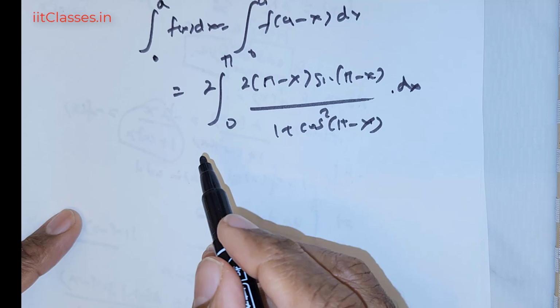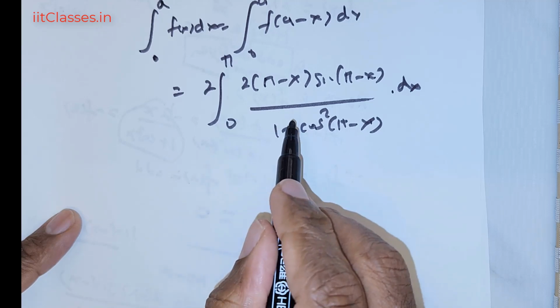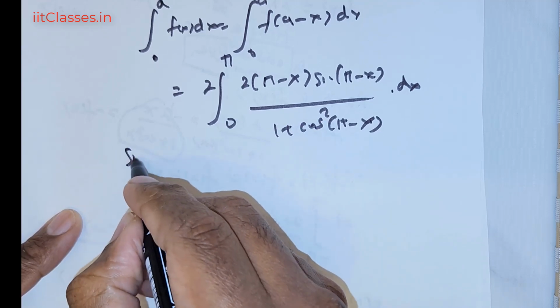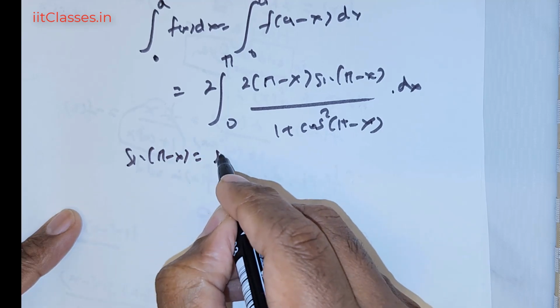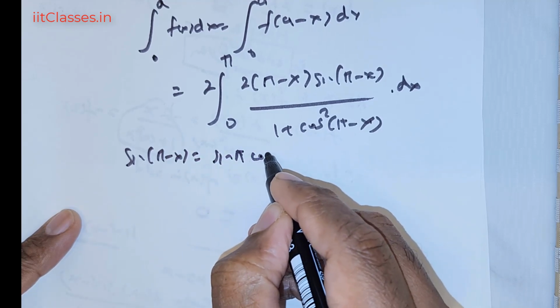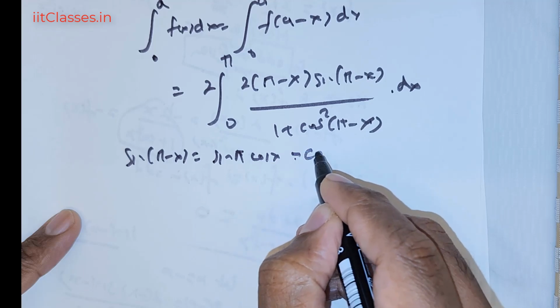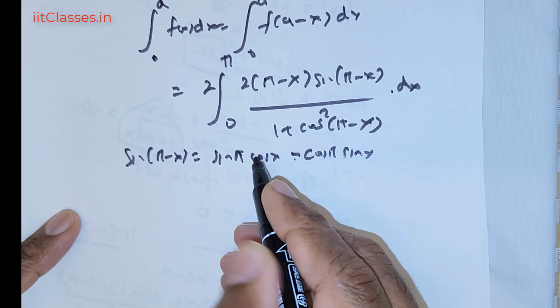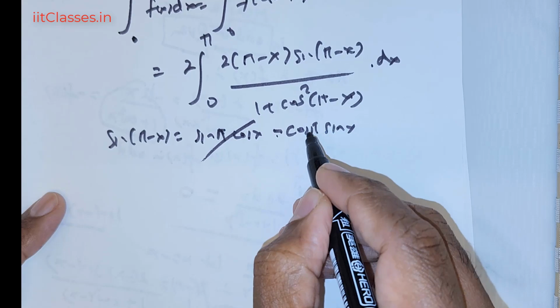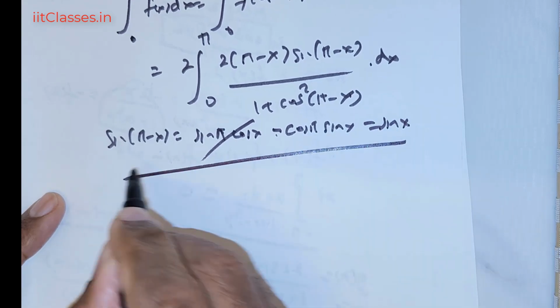Okay, this is what we've got. Now sine of (pi minus x). So what is sine of (pi minus x)? This is nothing but sine pi cos x minus cos pi sin x. Sin pi goes off, cos pi is negative one, so this is going to give us sin x.